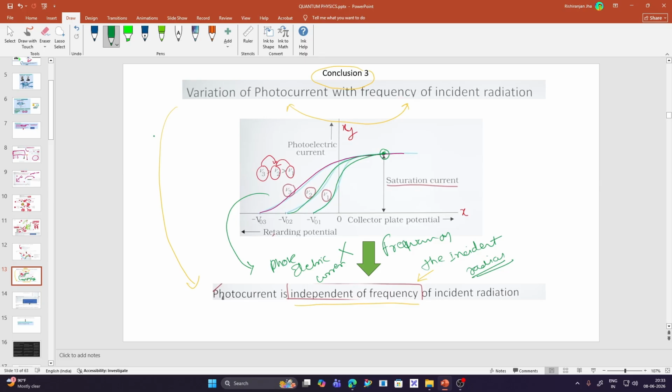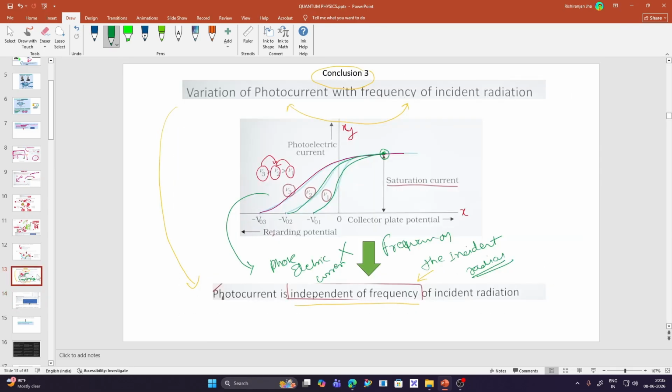Based on this experiment, we concluded 3 points. First, the photoelectric current is directly proportional to the intensity. Second, the variation of photocurrent does not change with the change in frequency. It is independent of frequency. But we concluded one more important thing, that the stopping potential is dependent upon the frequency. This might seem a bit confusing, but this is a basic part to understand in the photoelectric effect.